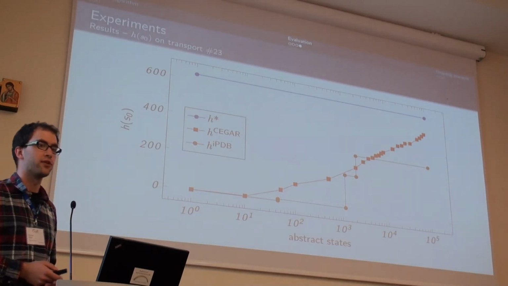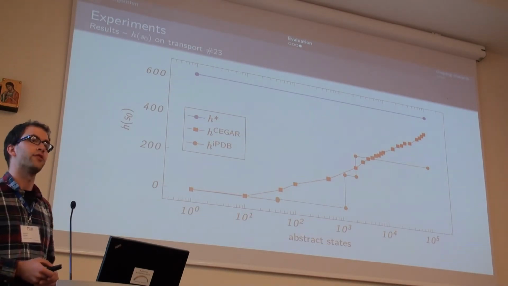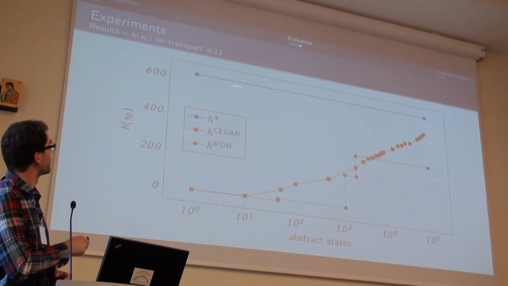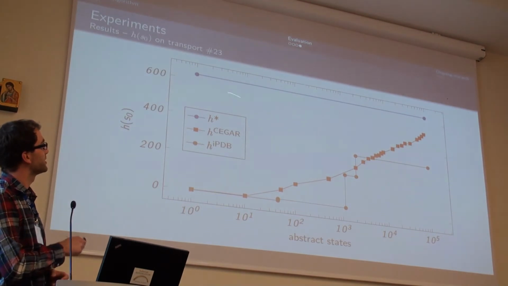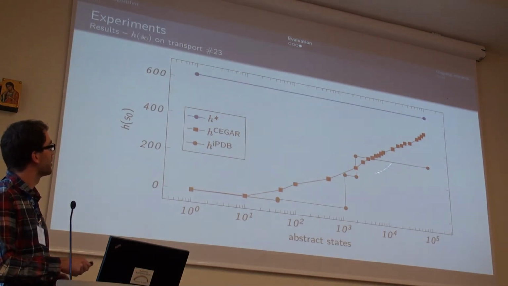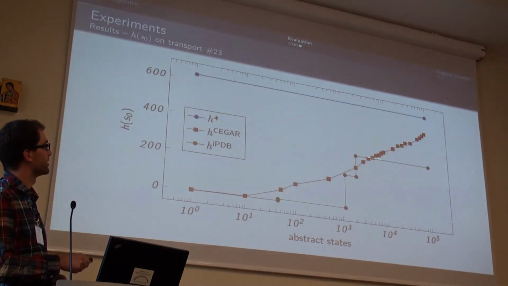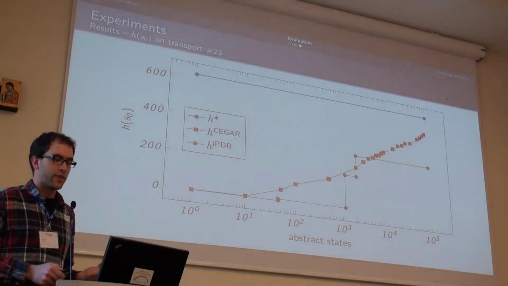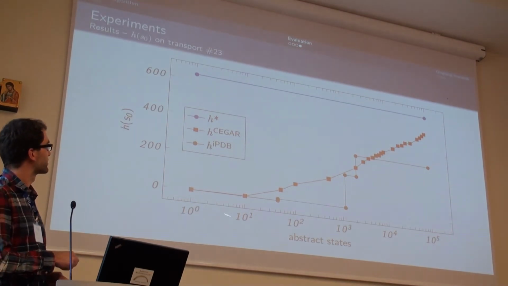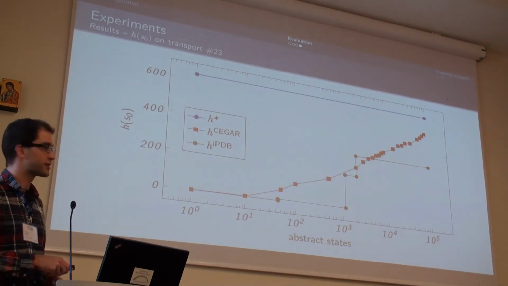Here we have a plot of the estimate for the initial state for 3 different heuristics. The top one is the perfect heuristic. Then we have the CEGAR heuristic here, and we have the iPDB heuristic here. And they are all plotted against a growing abstraction, so this is the number of abstract states on a log scale.